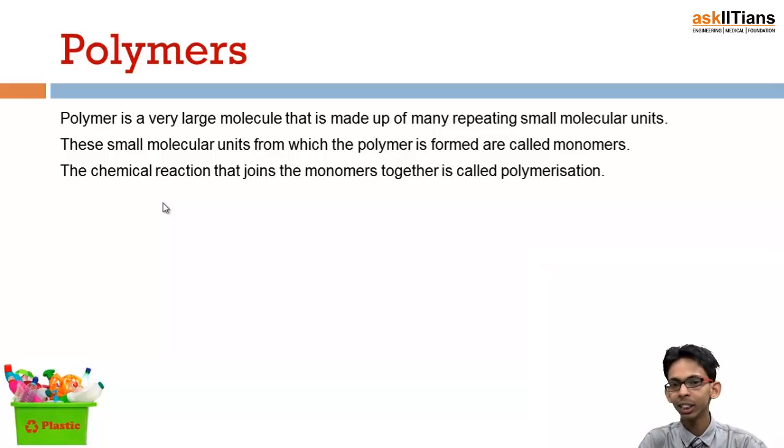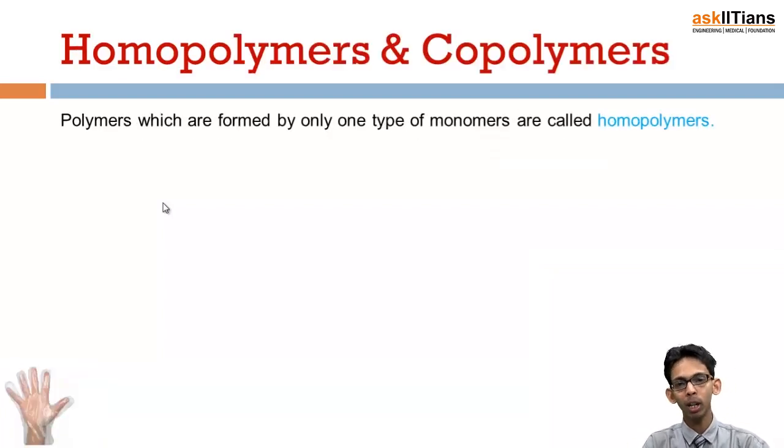So polymerization is basically a chemical reaction or a process which involves the joining of monomers to form a polymer. Now polymers are of two types: homopolymers and copolymers.